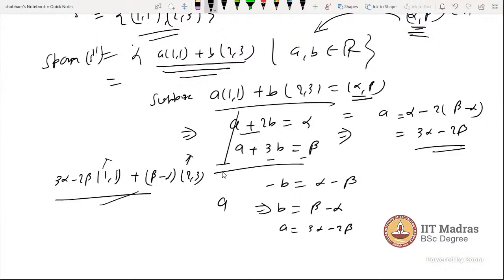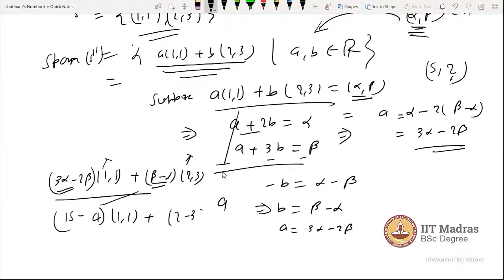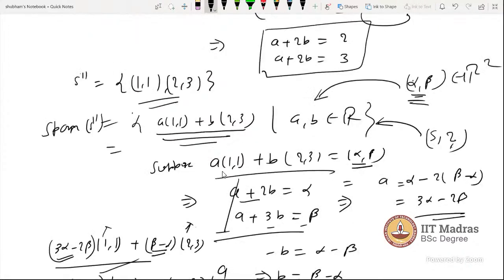If you have a problem with alpha beta, let's take a particular vector, let's say (5,2) here. Your a will be 15 minus 4, times (1,1), plus b, where b is 2, times (2,3). You are able to find that this (5,2) belongs to this span, as a particular vector.